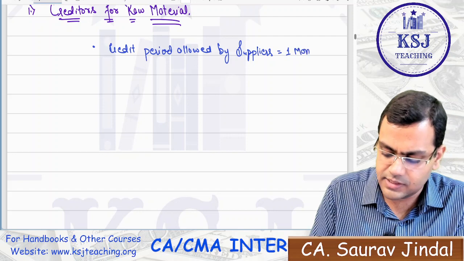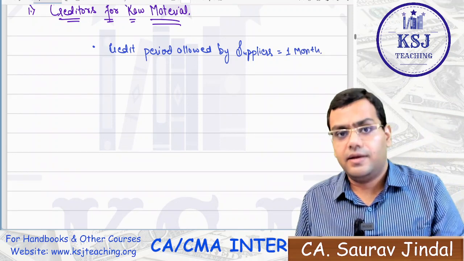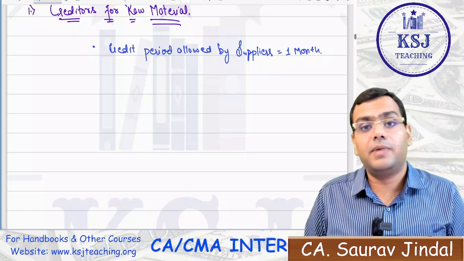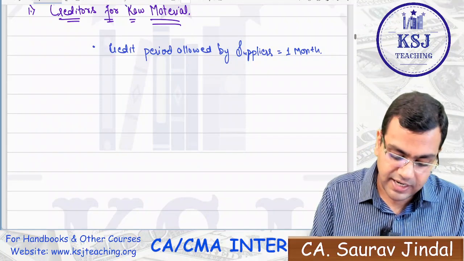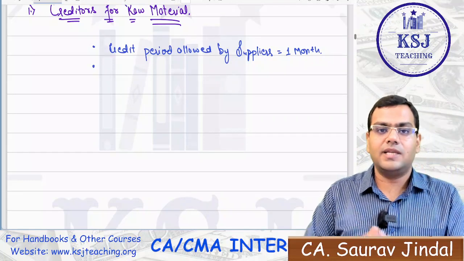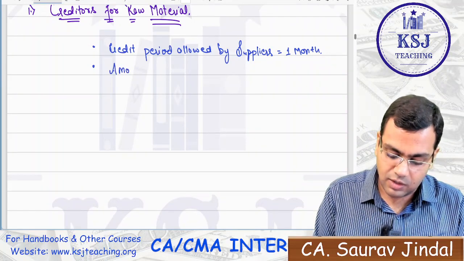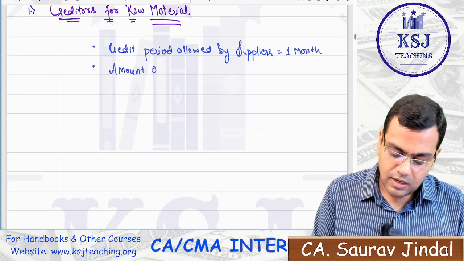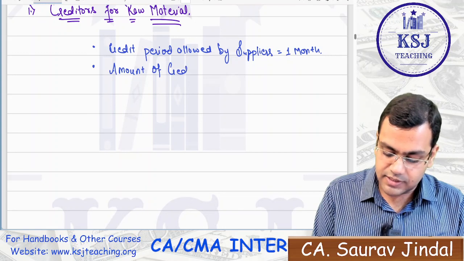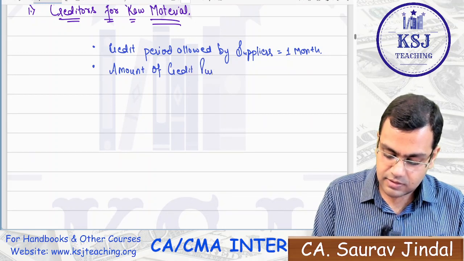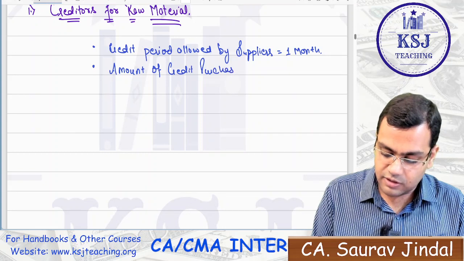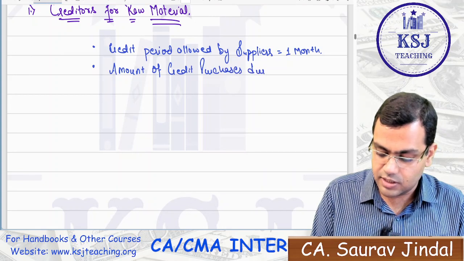It can be 1 month, no issues in that. It is the credit period allowed by the supplier. This is the holding period. The second is, what is the amount that is involved? The amount involved is the amount of credit purchases during the year.